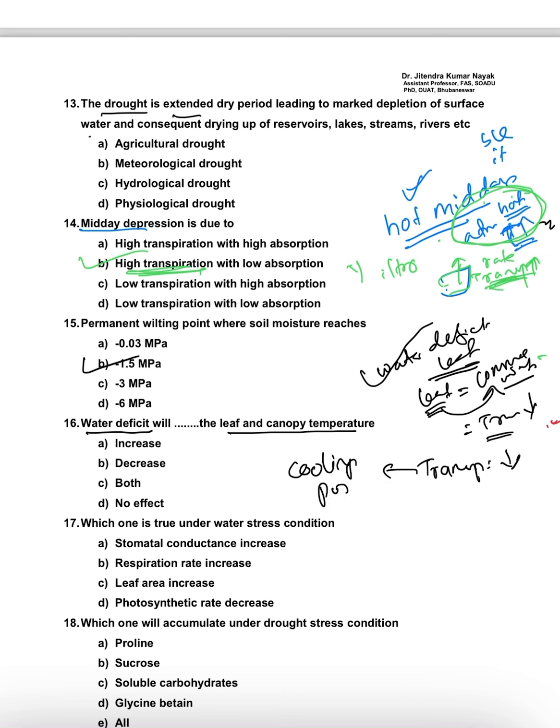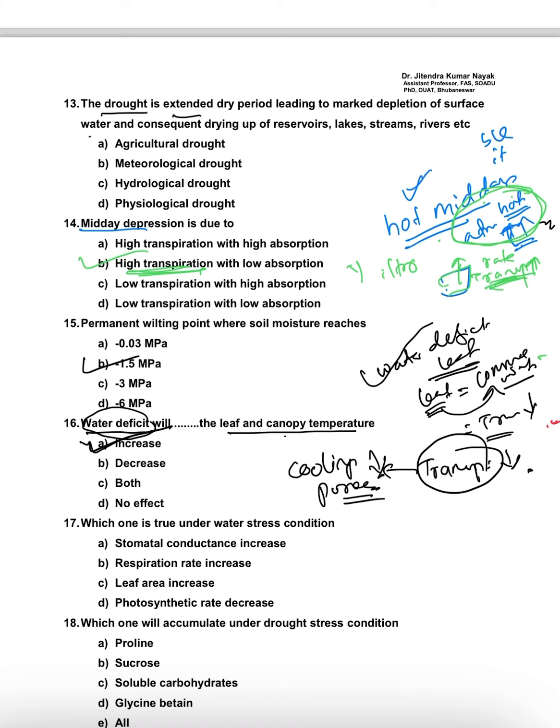Transpiration is a cooling process, yes or no? So as water deficit conditions decrease transpiration, the cooling process is decreasing. That means the temperature will increase.